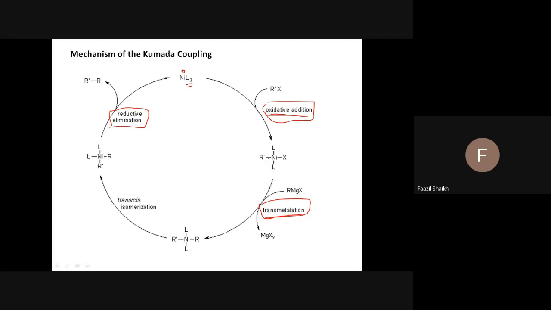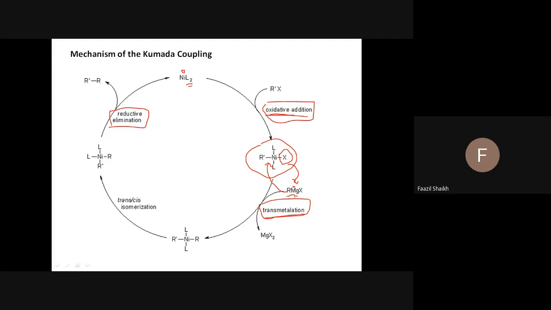If you see the next step, the next step is what? The Grignard interacts with this. How does it interact? The R group present on this magnesium metal gets transferred to the nickel, and nickel transfers its halogen to the magnesium. Such a transfer is called transmetallation.